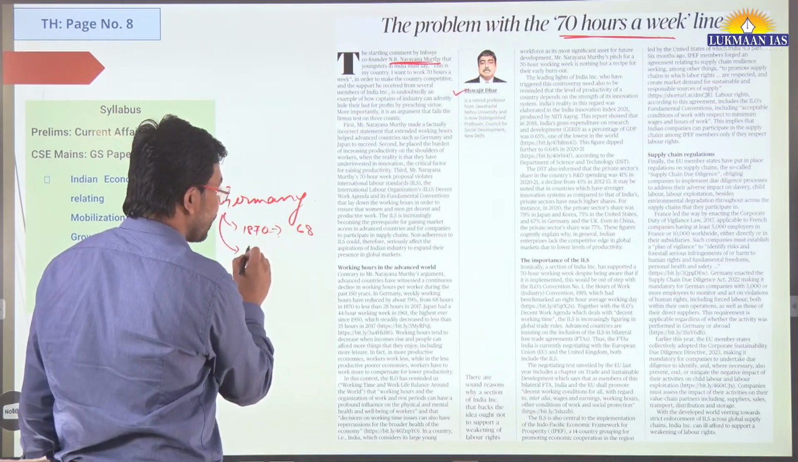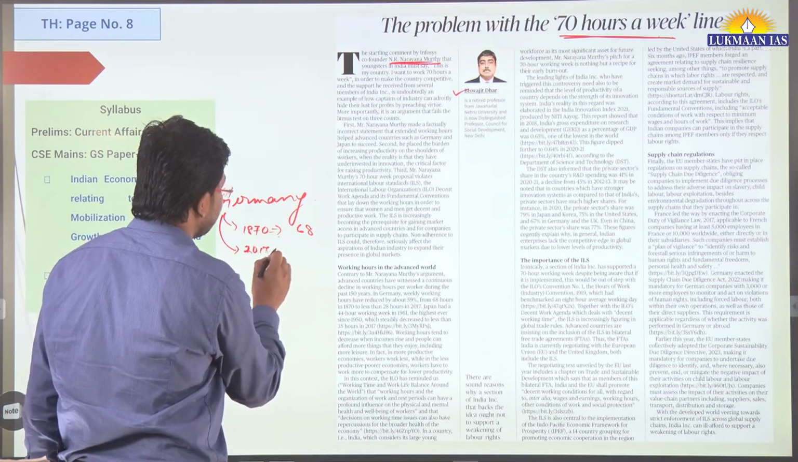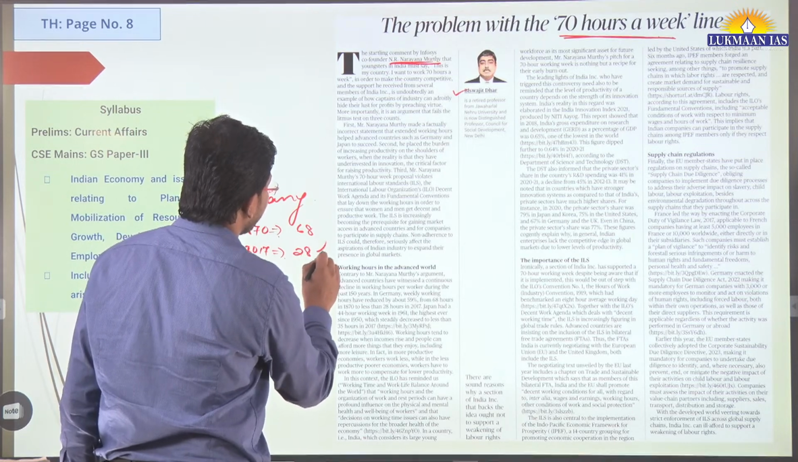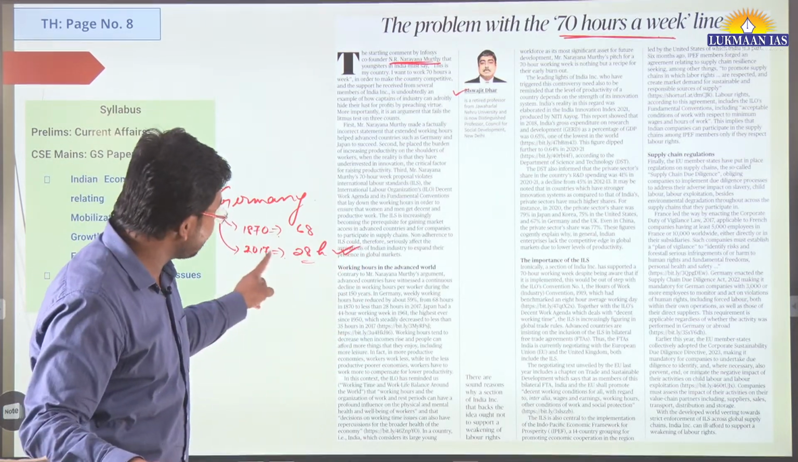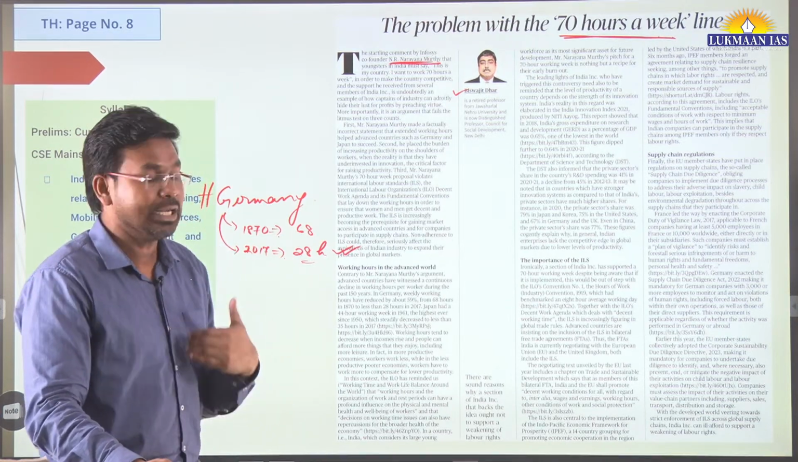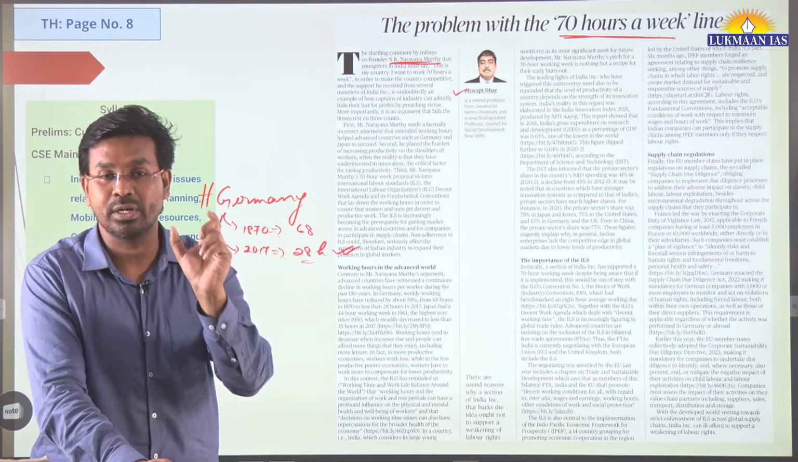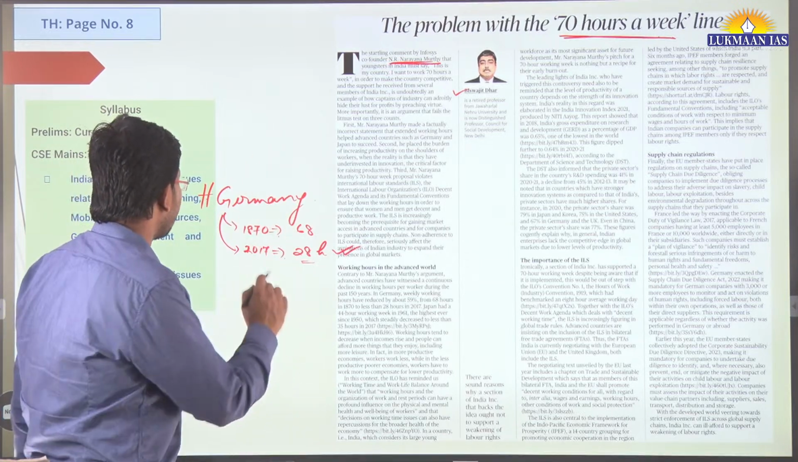But if we talk about 2017, now in Germany people work for 28 hours a week. Presently people in Germany are working 28 hours a week, meaning they are working very little in a week. So this is totally contrary to the factual claim proposed by Mr. Narayan Murthy. This is one idea.